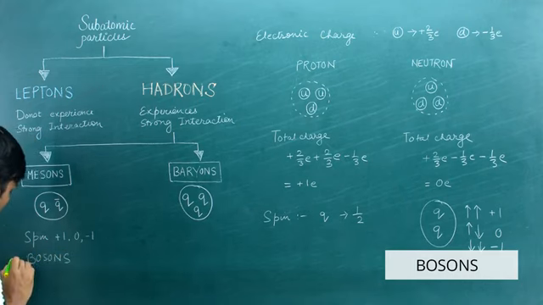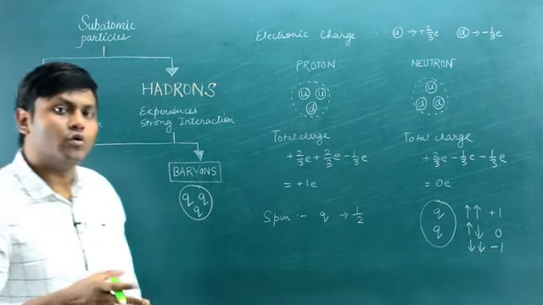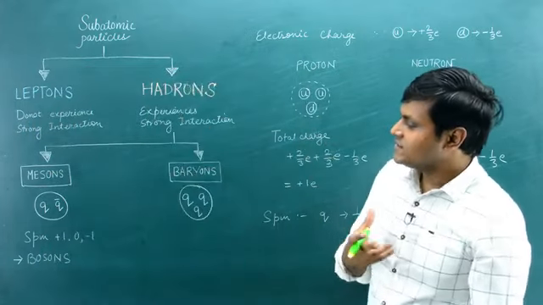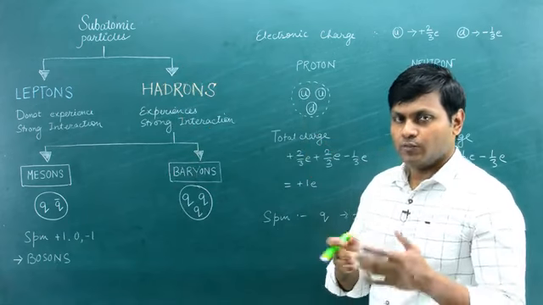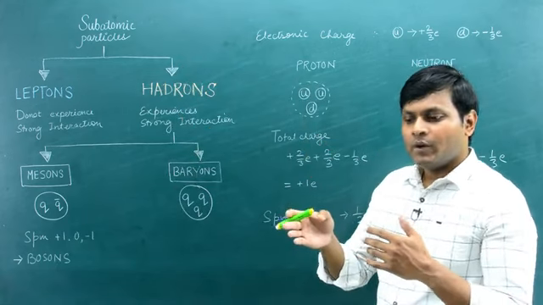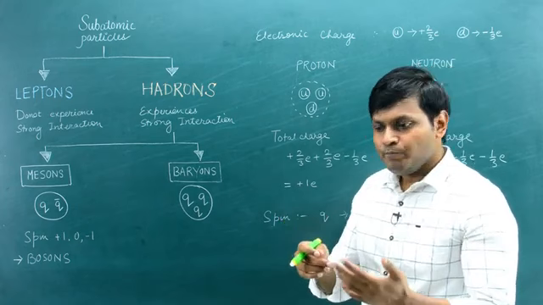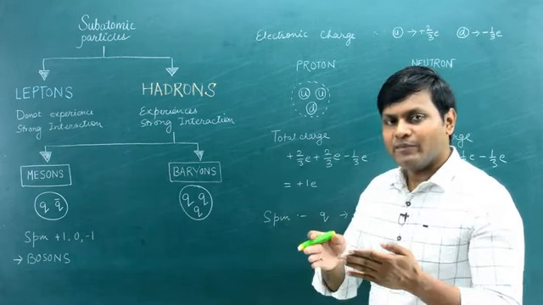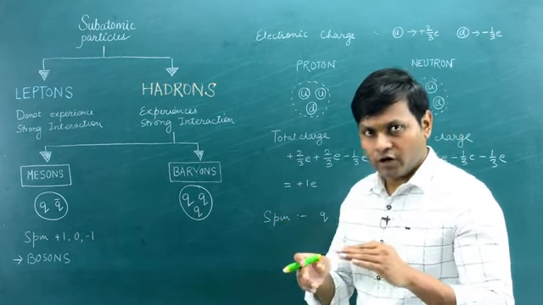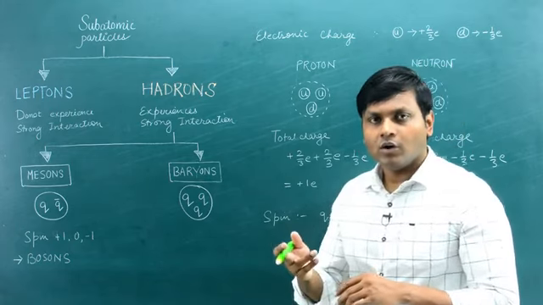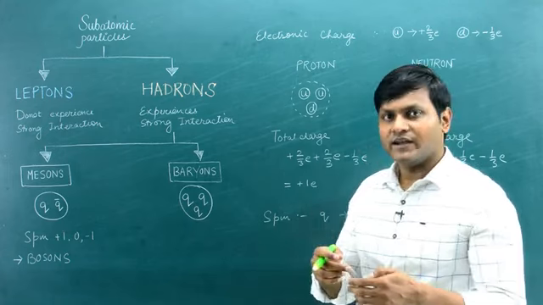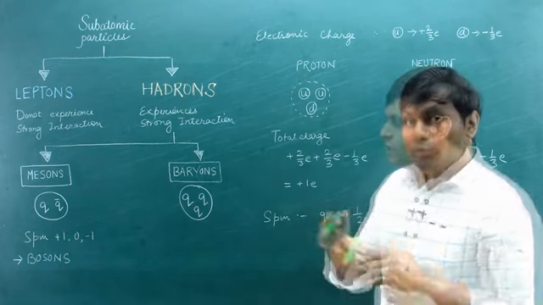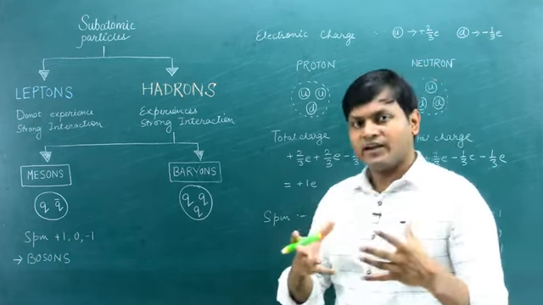They are bosons. Bosons means they follow the Bose-Einstein statistics, and they do not follow the Pauli's exclusion principle. The Pauli's exclusion principle says that for particles which follow it, no more than one same kind of particle can occupy the same quantum state. But bosons do not follow the Pauli's exclusion principle. That means more than one similar particle can occupy the same quantum state. So mesons are those hadron particles which turn out to be bosons.